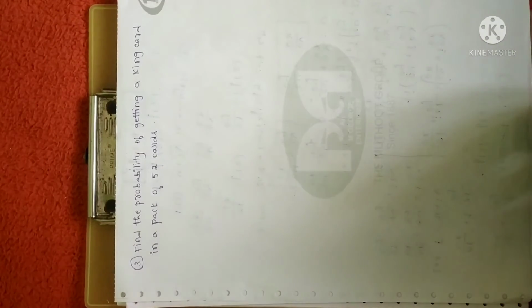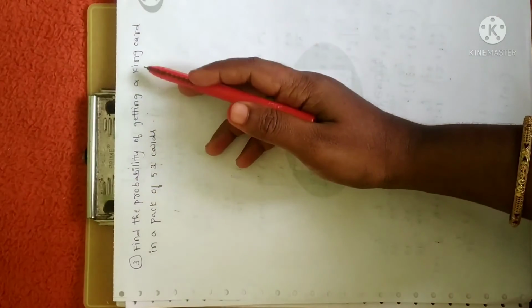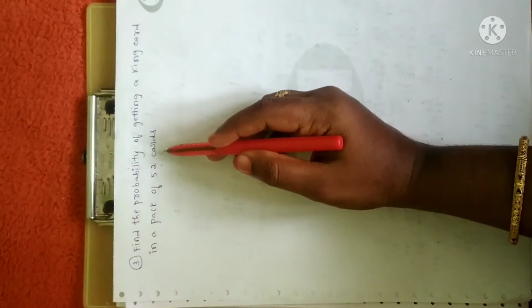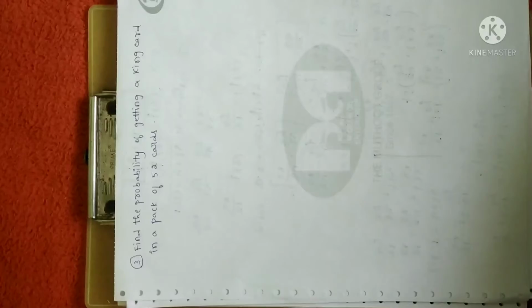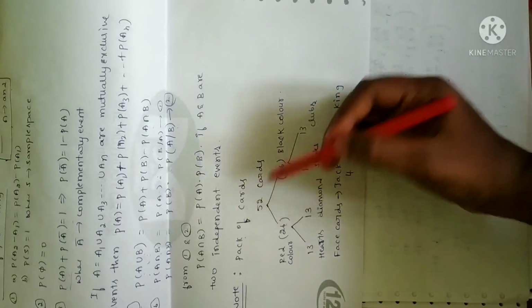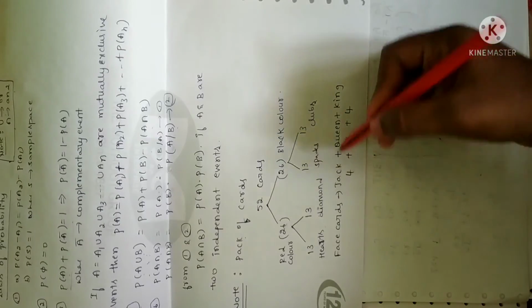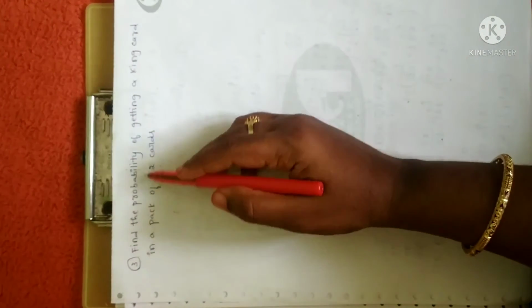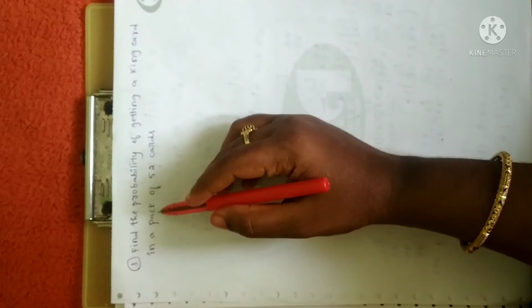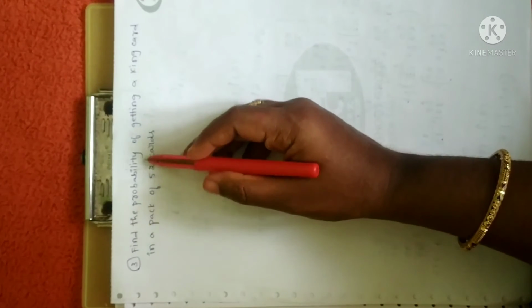So here is the third question. Find the probability of getting a king card in a pack of 52 cards. As I have already given a list of cards, totally we have 52 cards, among which we have a total of 4 king cards, 4 queen cards and 4 jack cards. So in total we have 4 king cards. So total cards is 52.